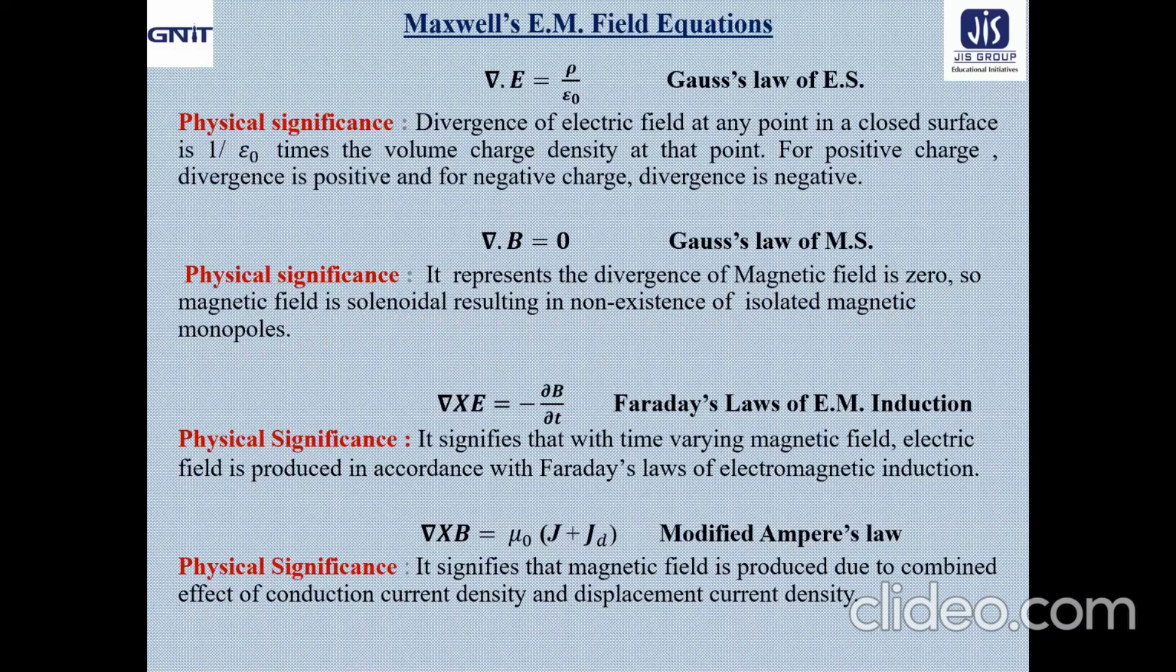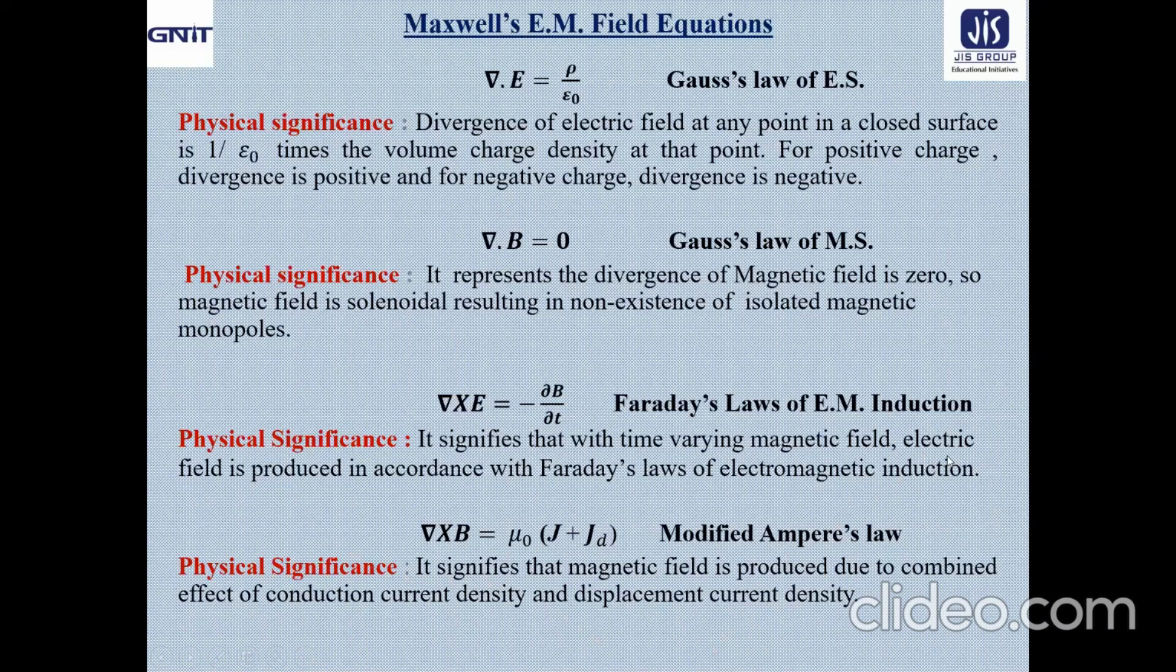Now let us come to the third equation, that is del cross E equal to minus del B del T, in the form of Faraday's laws of electromagnetic induction, which signifies that with time varying magnetic field, electric field is produced according to Faraday's laws of electromagnetic induction.